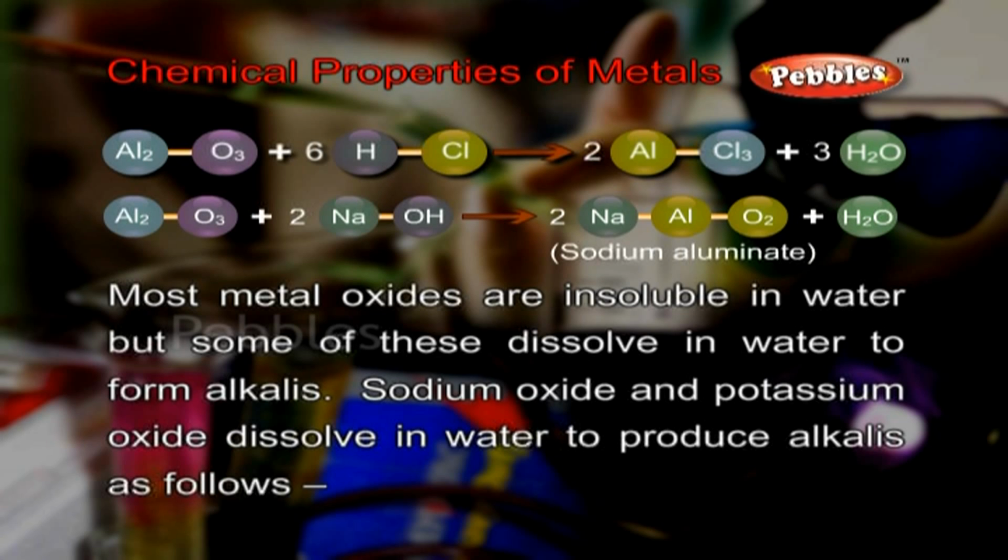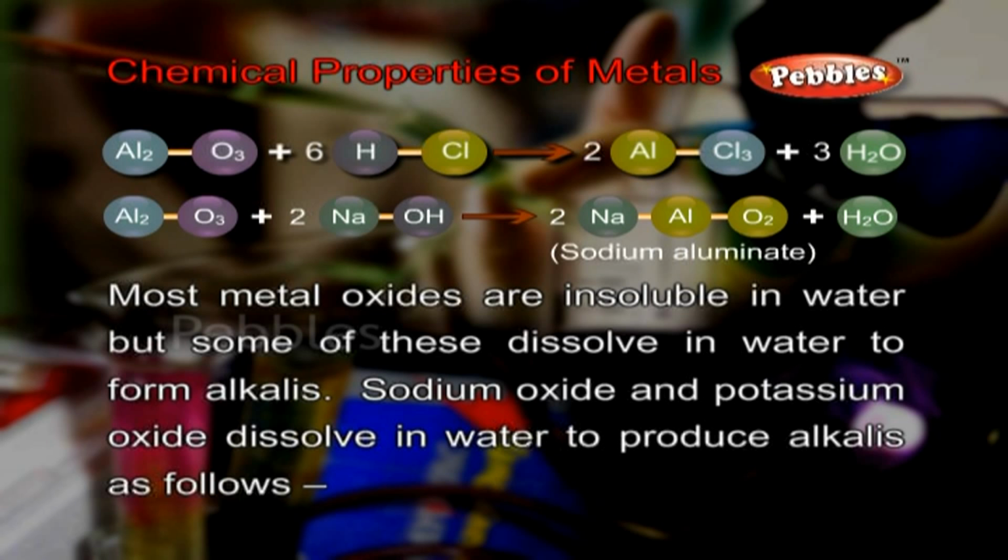Al2O3 + 6HCl → 2AlCl3 + 3H2O. Al2O3 + 2NaOH → 2NaAlO2 + H2O. Most metal oxides are insoluble in water, but some of these dissolve in water to form alkalis.